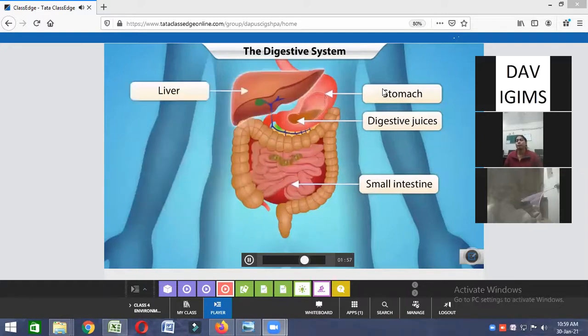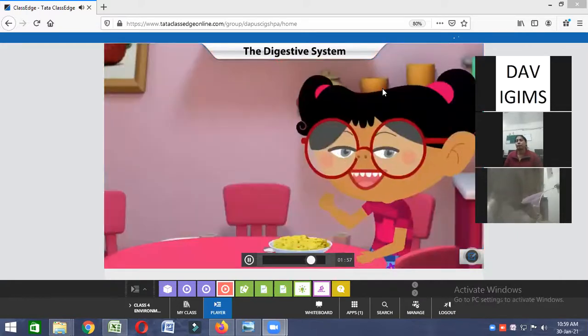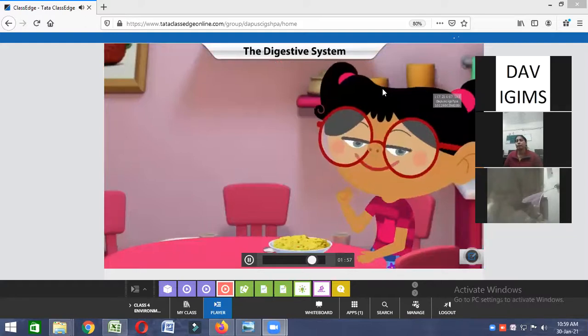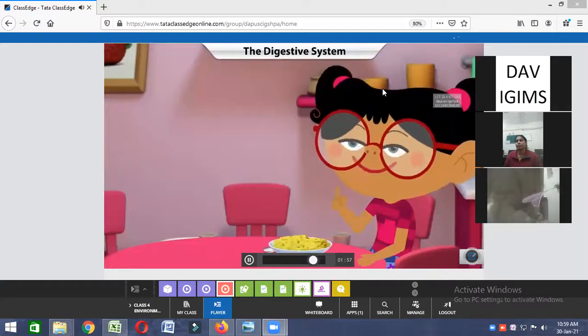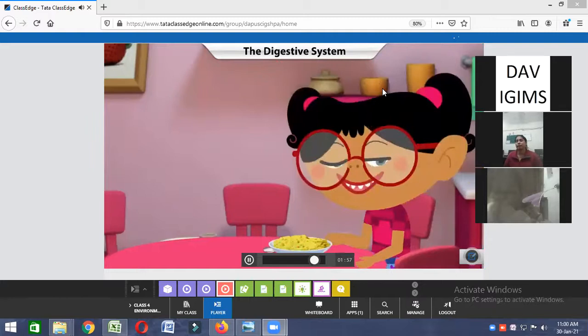The liver and the pancreas also release juices that help digestion. Once the food is digested, the nutrients pass into the blood. That's how we get energy. Some of the food we eat doesn't get digested at all.